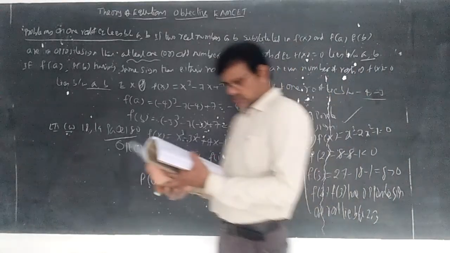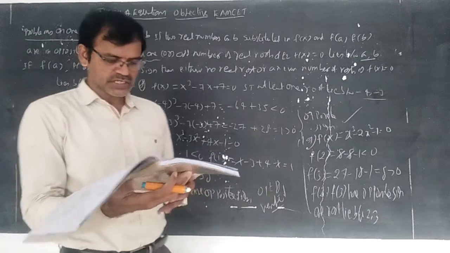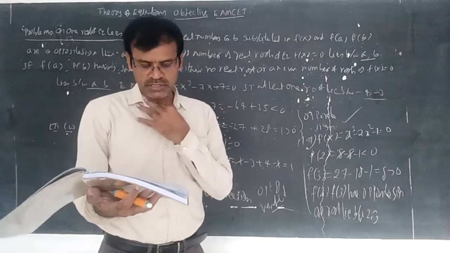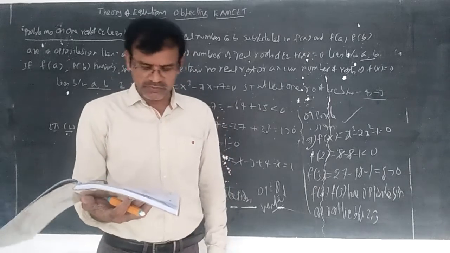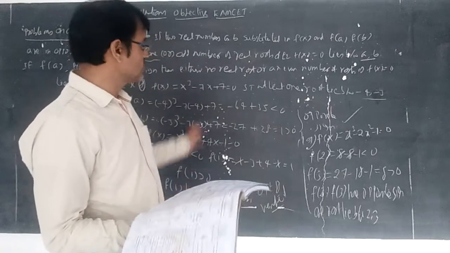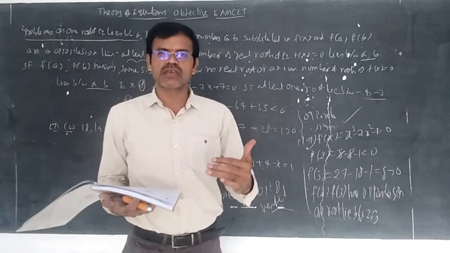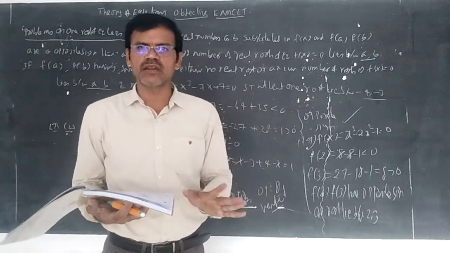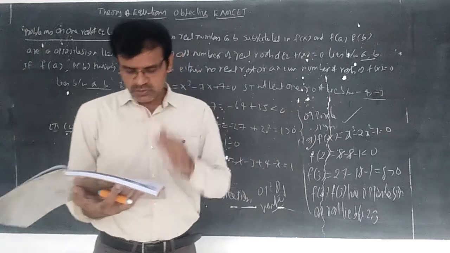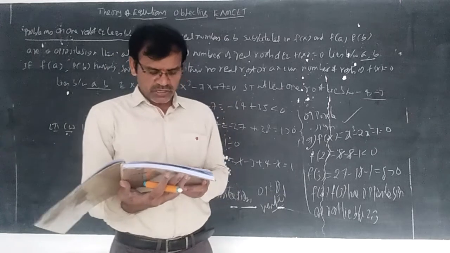Now see, it is correct only. See the reason: if f(x) is a continuous function, and f(a), f(b) have opposite signs, then at least one or an odd number of roots of f(x) lie between a and b. Exactly right, students. A polynomial is always continuous because the graph will not be broken. So no need to bother about the continuity theory. It is absolutely true.